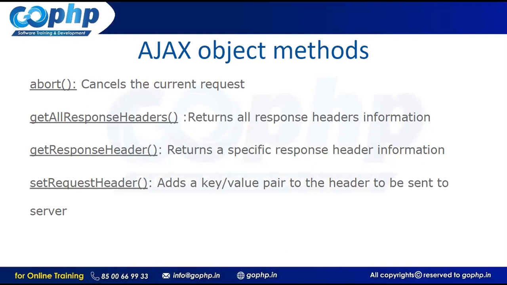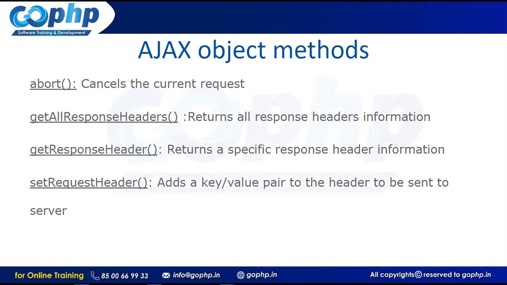Now, request header. When you are sending a request to the server, what type of data you are sending to the server, right? So what is the limit and what is the size and all, if you want to mention that, we can use a method called set request header. By using this method, we can use some properties. What are the some properties here?